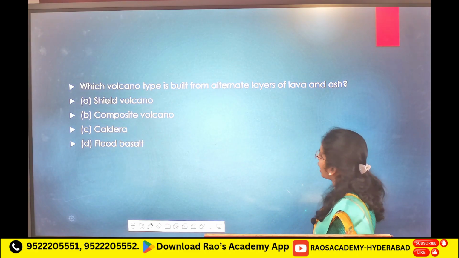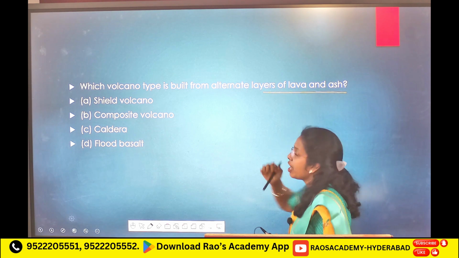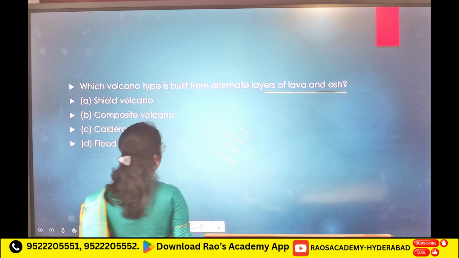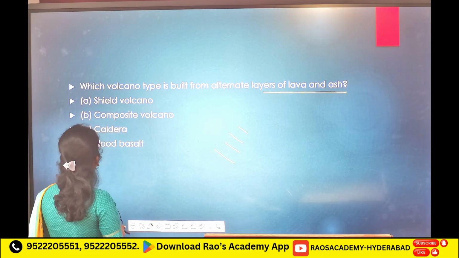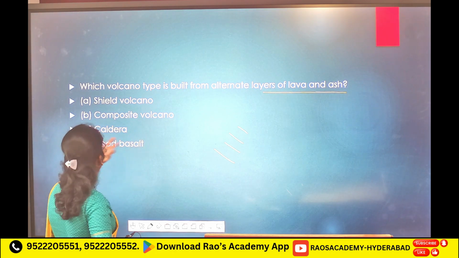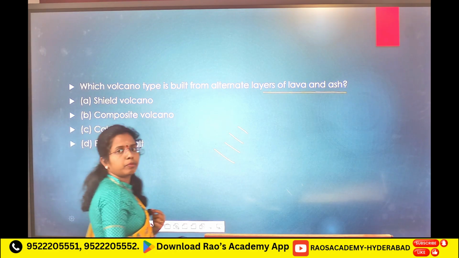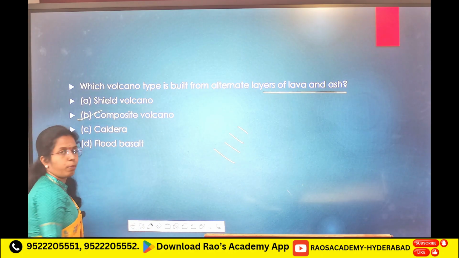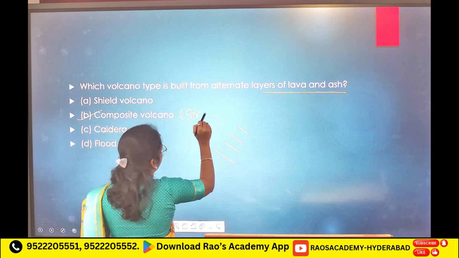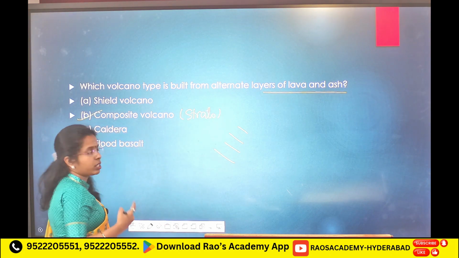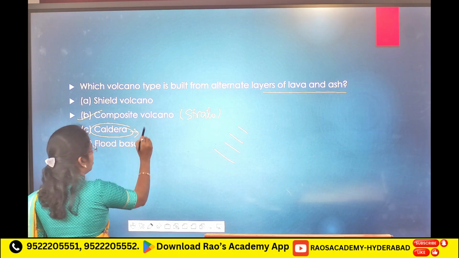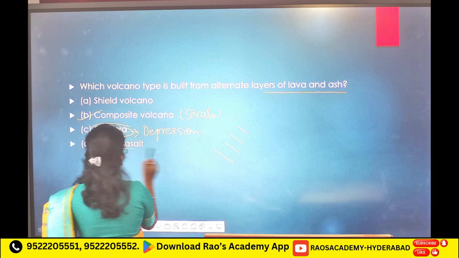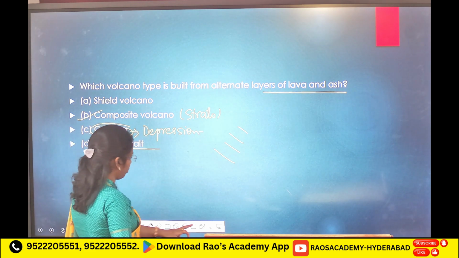Now, which volcano type is built from alternate layers of lava and ash? Alternate layers. Layers means which volcano? Shield volcano, composite volcano, caldera or flood basalt. Composite volcano or stratovolcano. Stratovolcano is explosive. Caldera, depression because of collapse. Next, liquid lava flowing, in flood basalt you see.